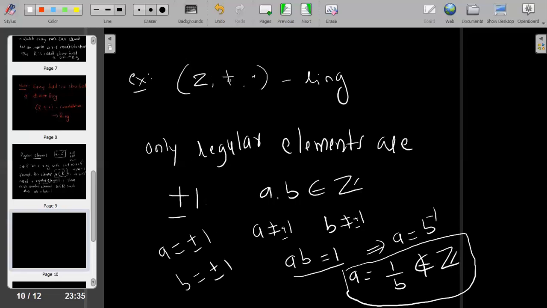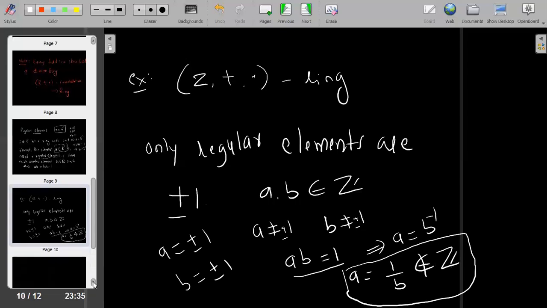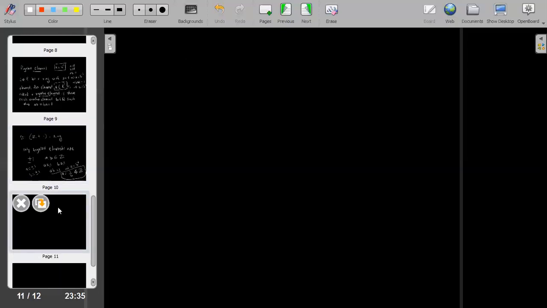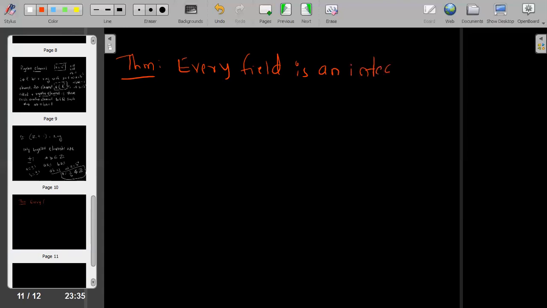Okay, so this is an example of a regular element. So next, a very important result called a theorem. The statement of this theorem says that every field is an integral domain.